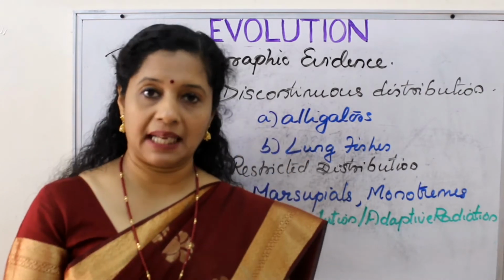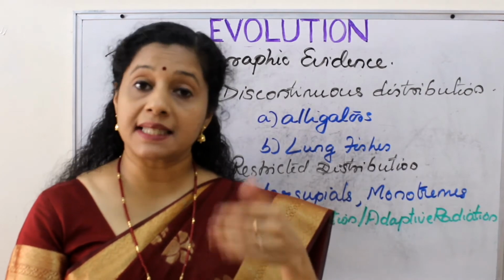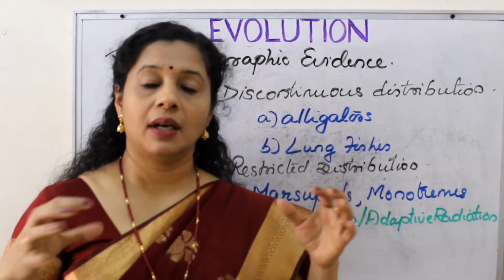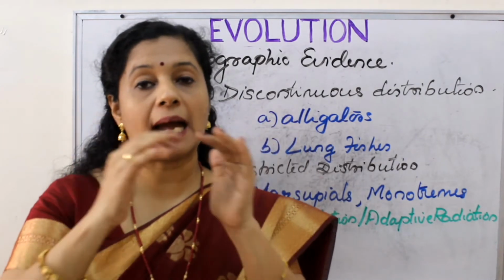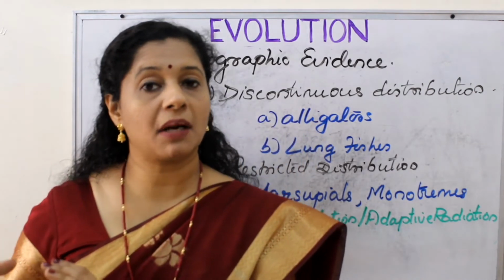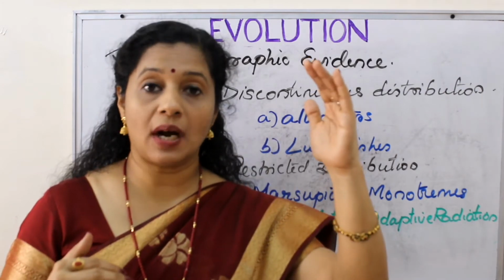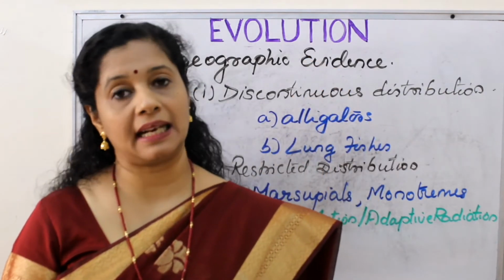Once they were in the mainland, actually monotremes and marsupials existed. Placental mammals developed later only. So, during continental drift, when Australia got separated, most of these animals happened to be in that geographical area, and the distance was too high, so they did not get a chance to breed with the animals in the mainland.